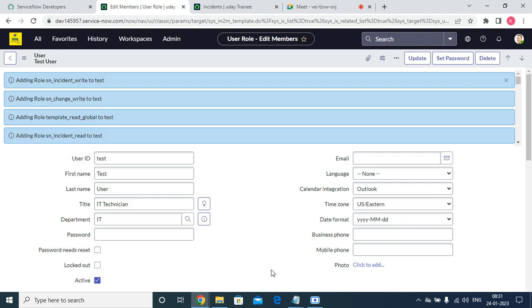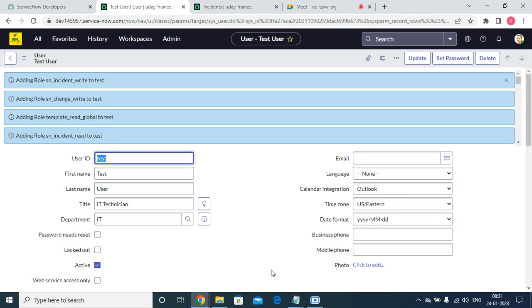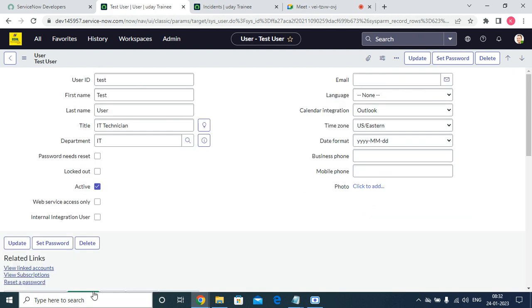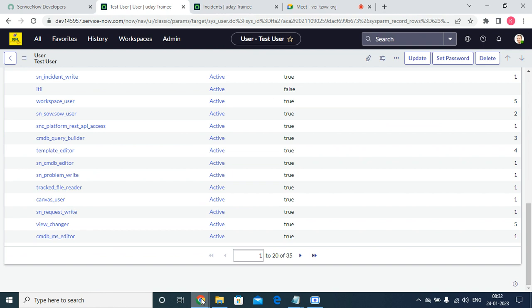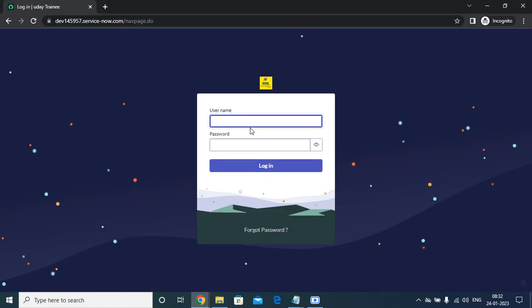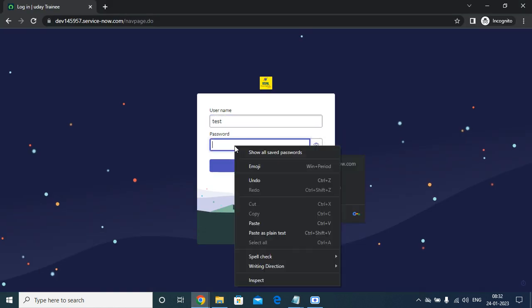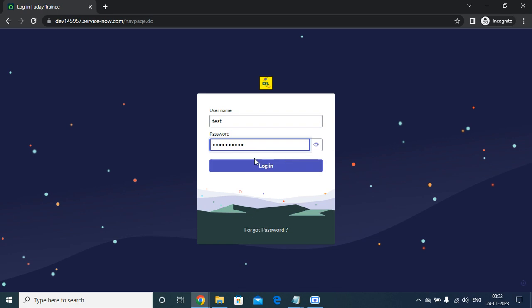At the time being, I'm just granting the ITIL role to the user. We have granted the ITIL role, and there are a few other roles to be added. That's a different scenario, which I can cover in the next class. Now I'm asking the user to log in, paste it, and log in.